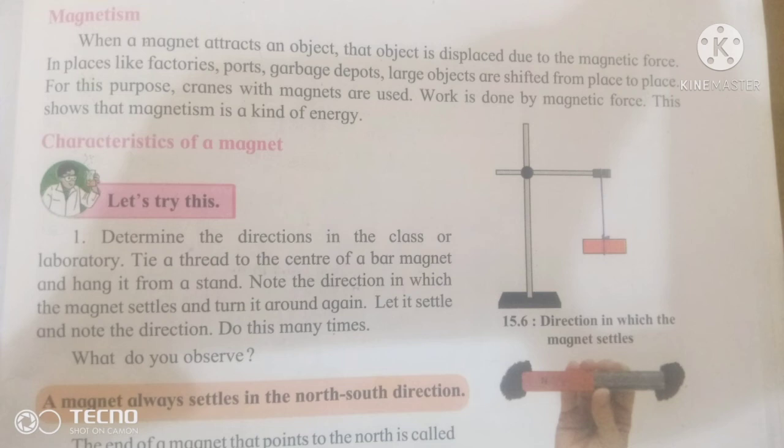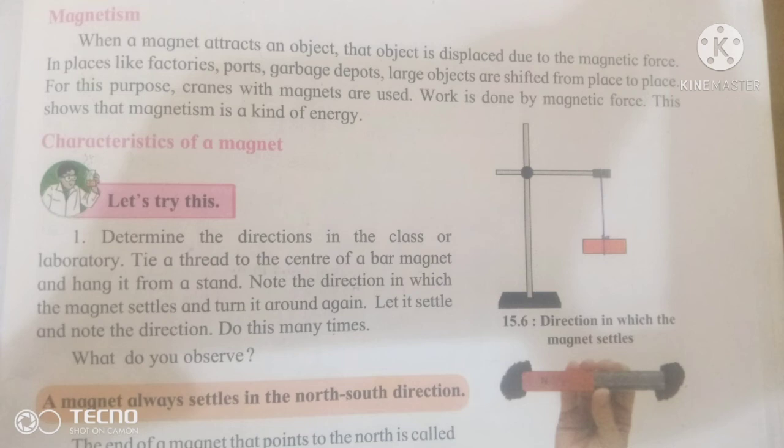When magnetic force is used, large, heavy objects are shifted from one point to another. This work is done by a kind of energy. This energy is called magnetic energy. When a magnet is used, work is done. This energy used to do the work is known as magnetic work or a kind of magnetic energy.